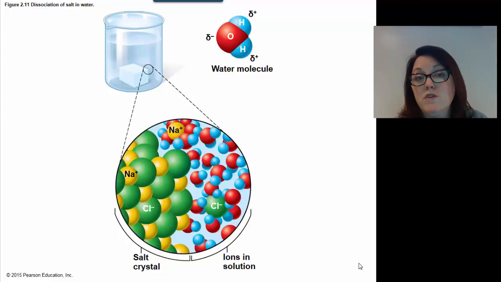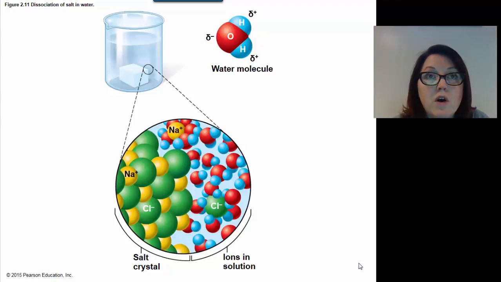Now, most of your body is made of cells, those small little units that contain life within your body. And when we look inside of a cell, we find mostly water. About 70% of what's inside of a cell is water. Now, water also plays a big role with chemical reactions that occur in the human body.